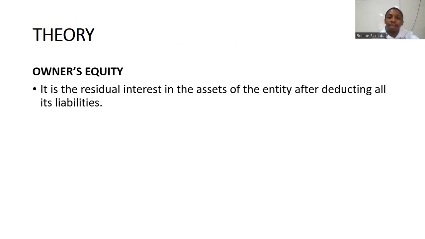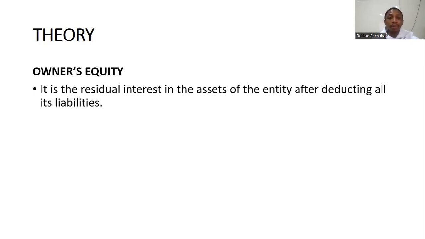So in essence, owner's equity is just your total assets minus your total liabilities. What remains is what belongs to the owner, okay? And owner's equity is what the entity owes the owner, because the owner will normally contribute capital into the business, and the entity will owe the owner a share of profits in most cases, and we'll discuss that as we go.